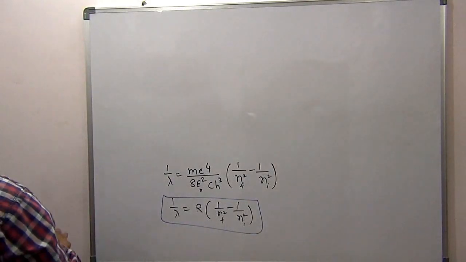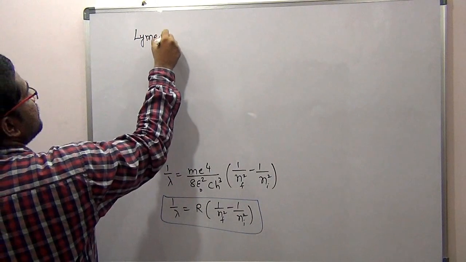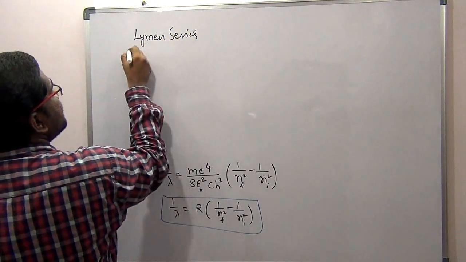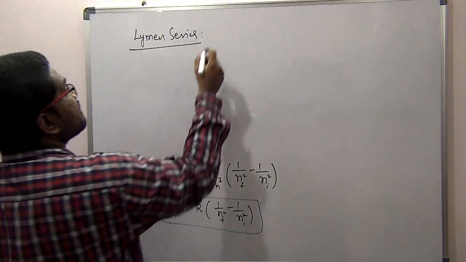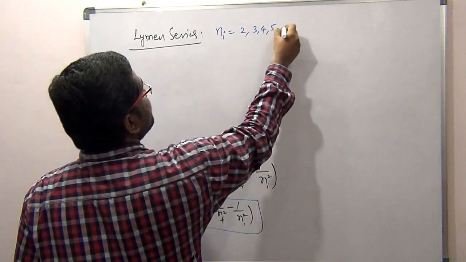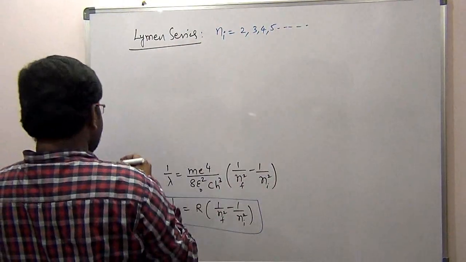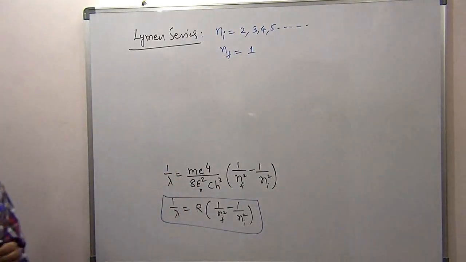First I will see the Lyman series. In this Lyman series, the electron initially can be anywhere. Initially it can be in the second orbit, third orbit, fourth orbit, fifth orbit, and so on. But finally it must come to the first orbit.